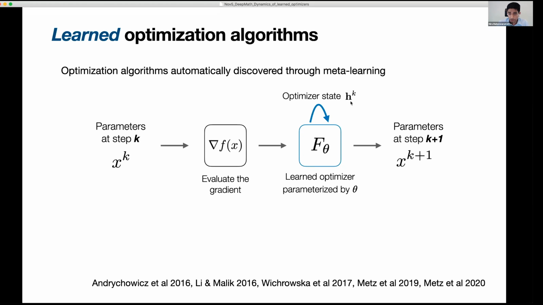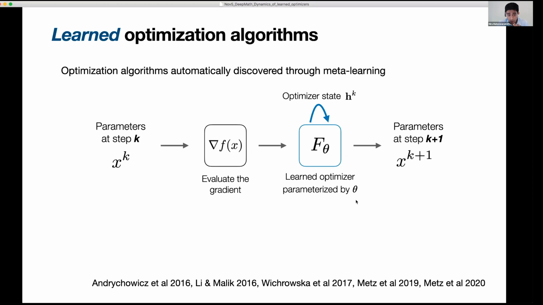So I'm going to use H to represent some optimizer state. And so now this learned optimizer takes in two inputs, the current gradient and the current optimizer state, and outputs both a new optimizer state as well as the updated parameters. And so I haven't really gone into exactly how we parameterize this function f. So what's the shape of f and how do the metaparameters theta look? I'm not going to get into those details. In this work, we're using recurrent neural networks to parameterize this function f. But for everything I'm going to be talking about, you can just think about it as some function which has